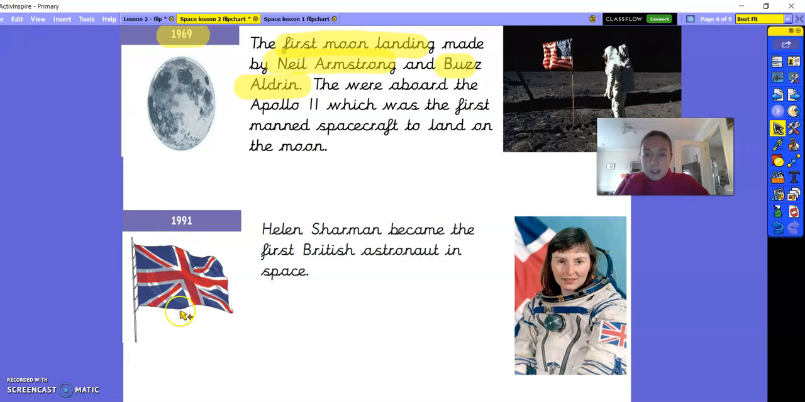Then in 1991, Helen Sharman became the first British astronaut in space. So that was a big thing for us British people. She was the first astronaut to go into space.